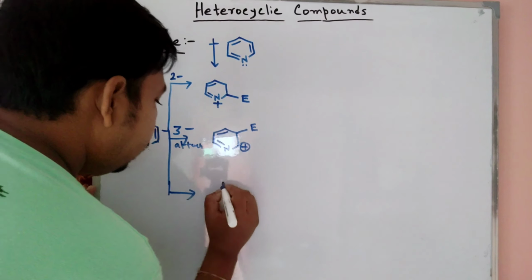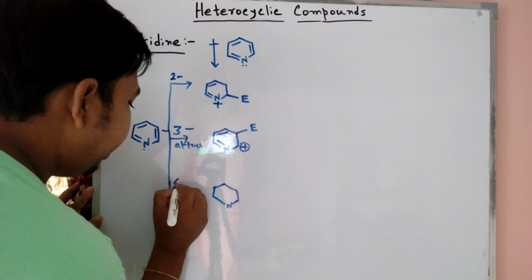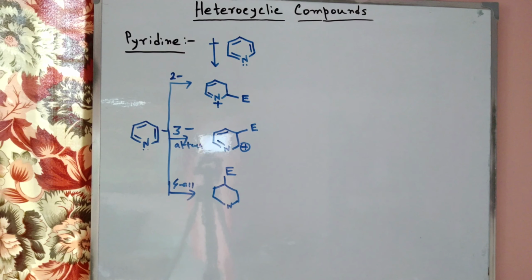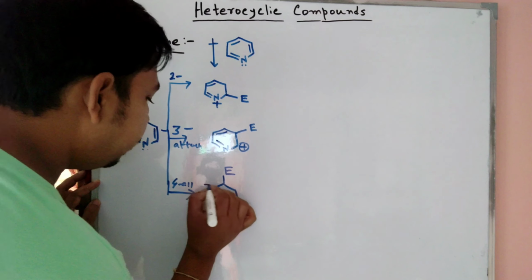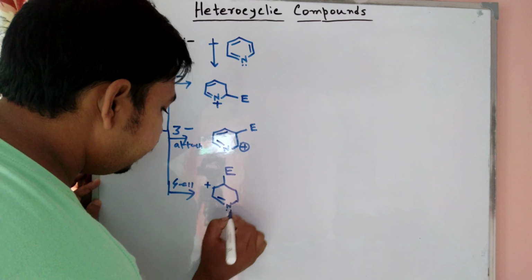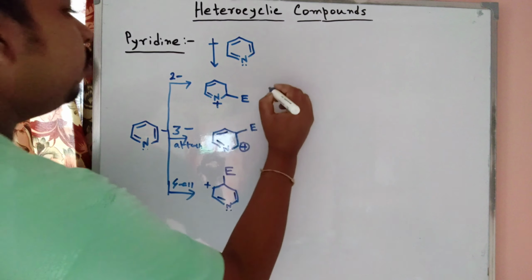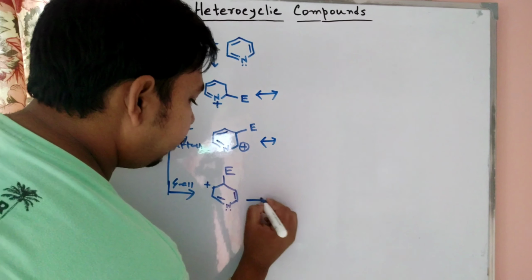So now, when the 4 attack is possible, the electrophile is also present here, but the plus charge is now formed on that side. So now we can draw all the canonical forms.